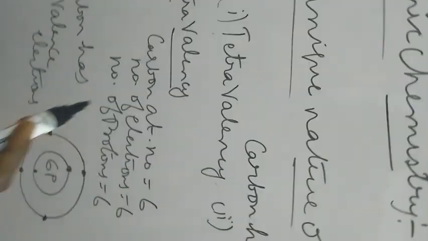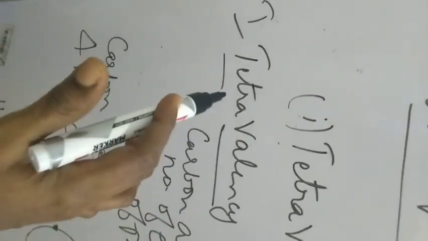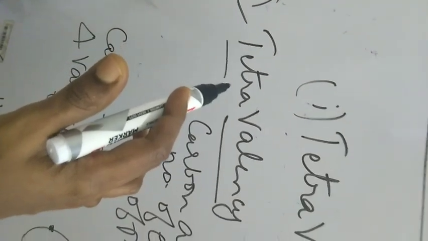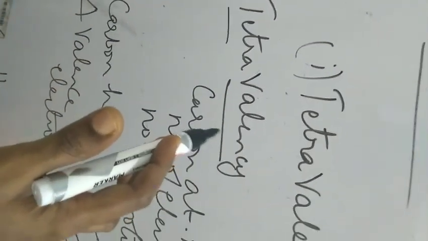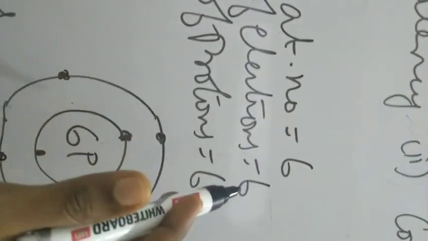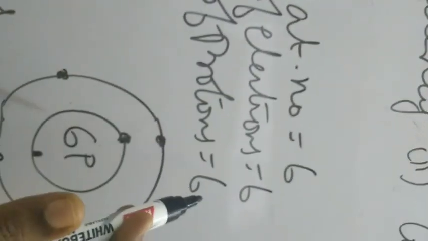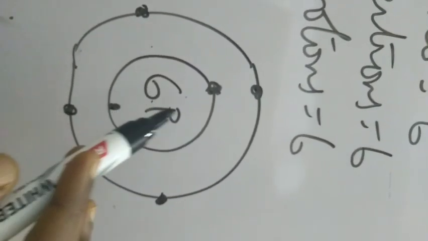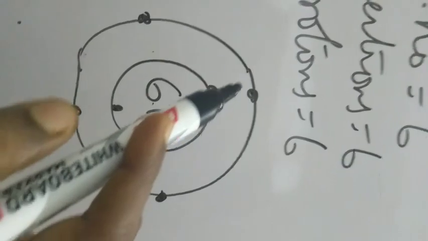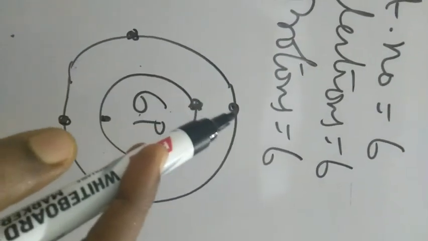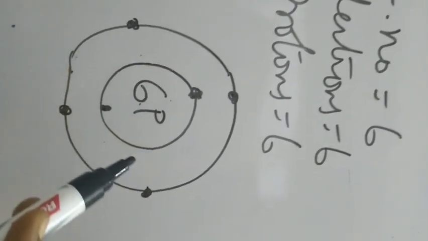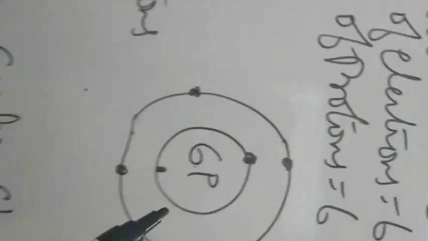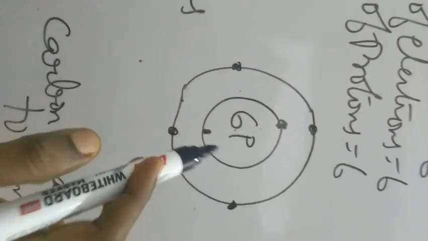Now let us see what is meant by tetravalency. The word itself has tetra, that means 4 valence electrons in its outermost shell. Carbon's atomic number is 6, so the number of electrons is 6 and the number of protons is 6. Now I have drawn the atomic structure of carbon. Inside the nucleus, it has 6 protons. The first shell has 2 electrons, the second shell has 4 electrons. The outermost shell has 4 valence electrons, so you call it tetravalent.